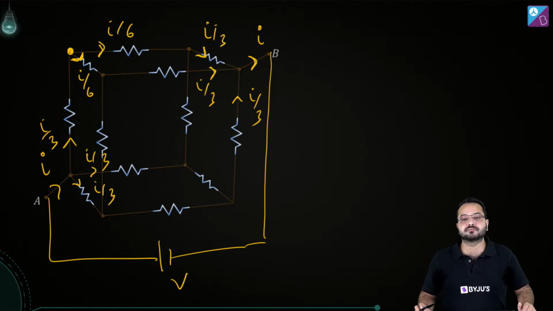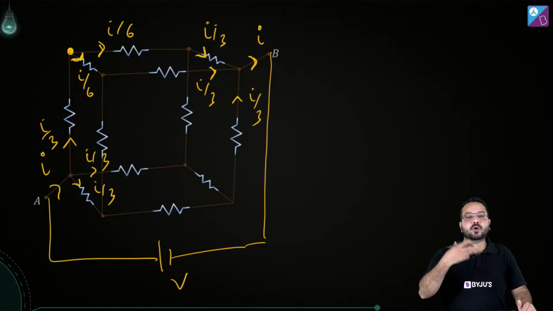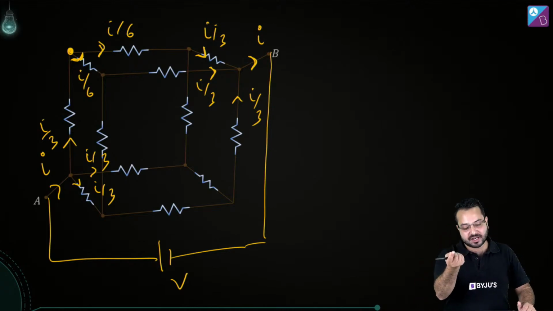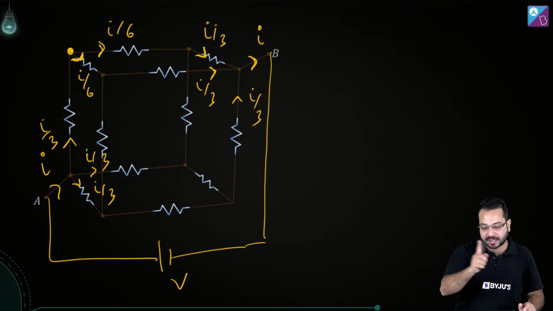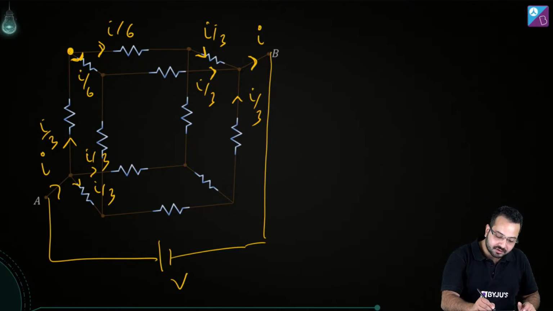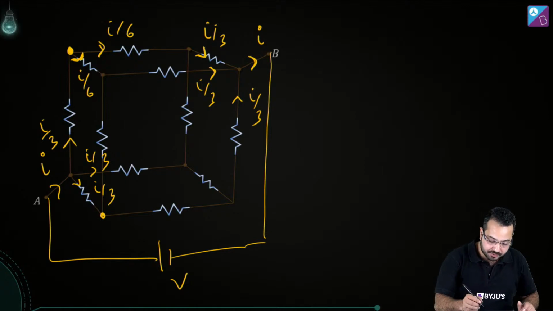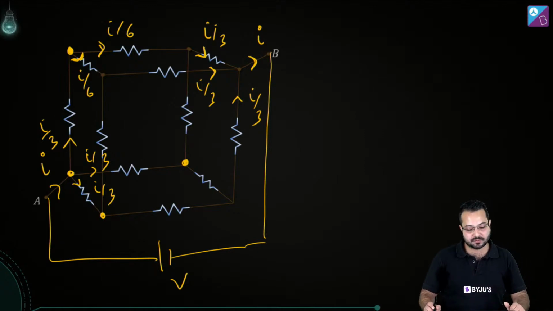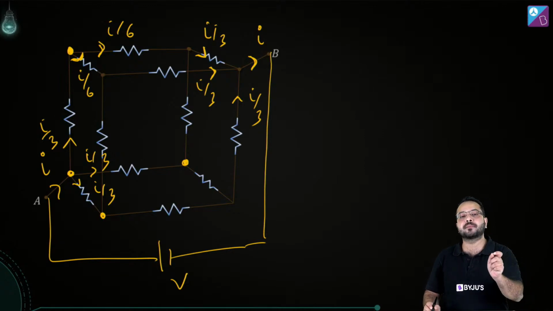Is that correct? Now using this, we can do two things. One, we can apply KVL in one loop because we have only one variable, which is I. Or we can identify equipotential points. So the potential over here, the potential over here, and the potential over here. From this point we are undergoing the same drops in potential. The drop in potential is going to be I by 3 into R.